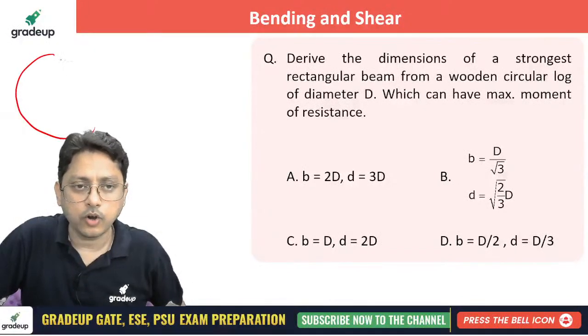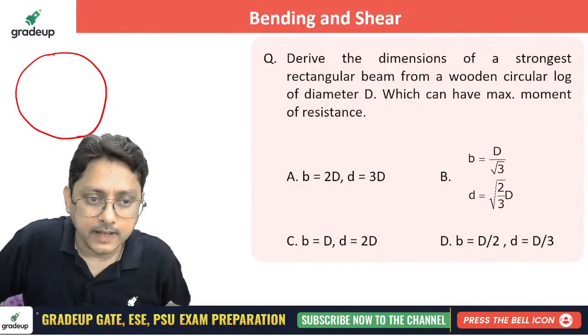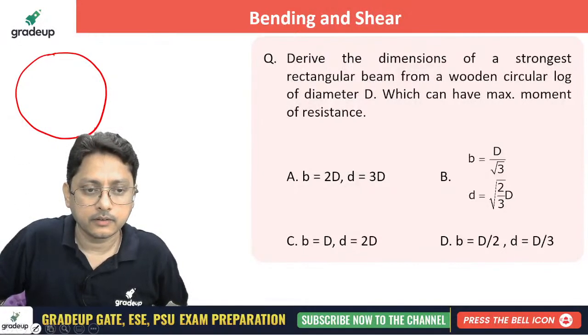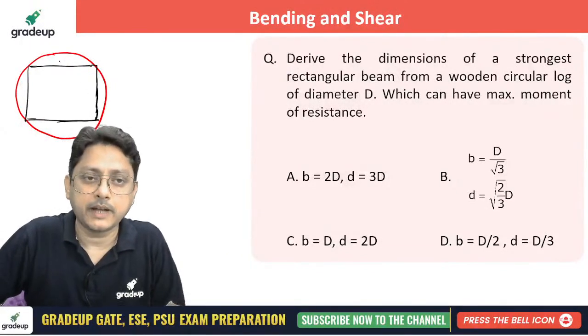If you have a circular log, that is a wooden log, he is asking what dimension I should take which will give me the maximum moment of resistance. While taking out the section from the circular log, what must be the dimension, right?